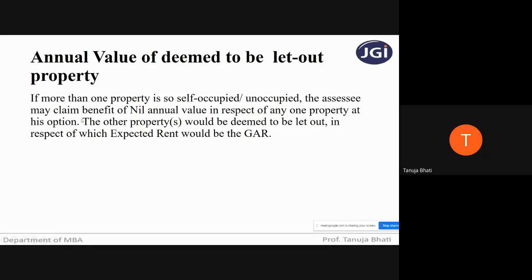So remember students, if you have more than one self-occupied property, only one property, the annual value of which you can take as nil, and the remaining properties, but it is totally on your option which property you want to take as nil and which you want to take as deemed to be let out. And in case of other properties, the expected rent what the property can generate will be nothing but the gross annual rent.